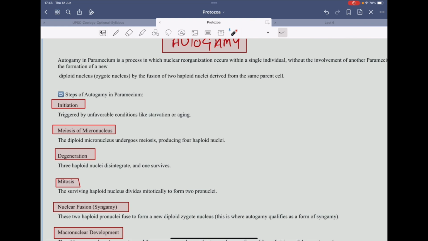Discussing the steps involved in autogamy, firstly there is the formation of a diploid nucleus, that is the zygotic nucleus, by the fusion of two haploid nuclei. It's derived from the same parent, not any other parent.